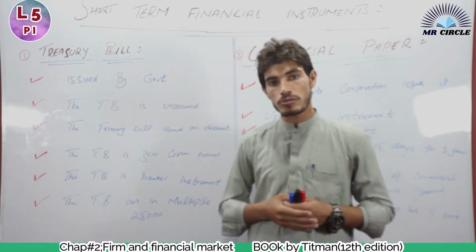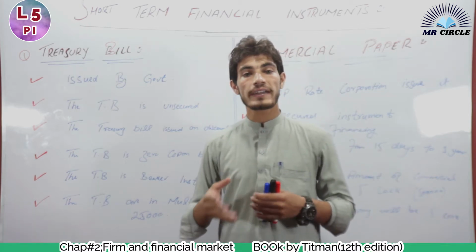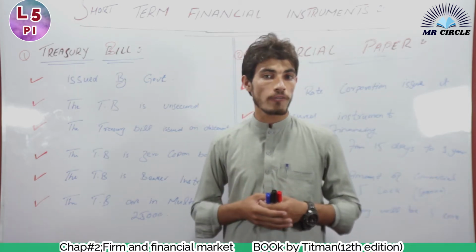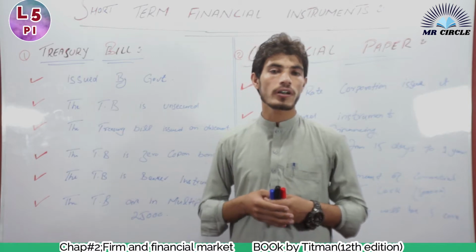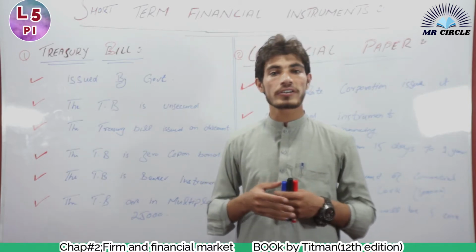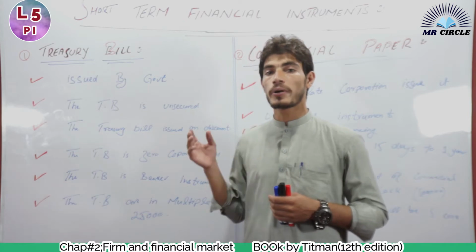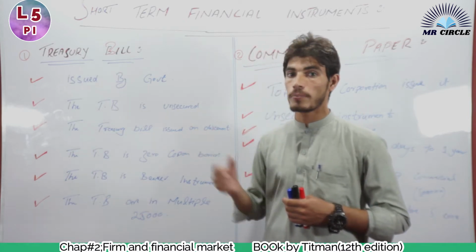Why does the government issue treasury bills? Because to maintain the demand and supply of money within a country. When there is a lot of money with the people of a country and little money with the government, the government issues treasury bills to collect money from its people.